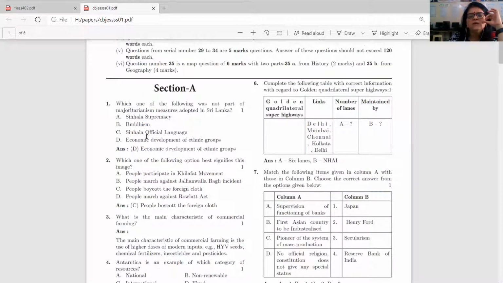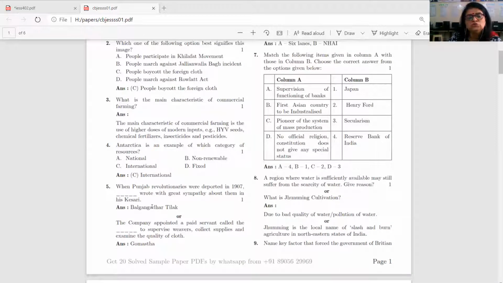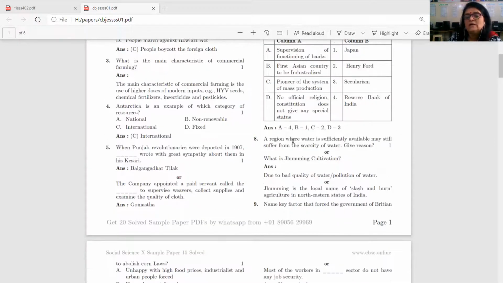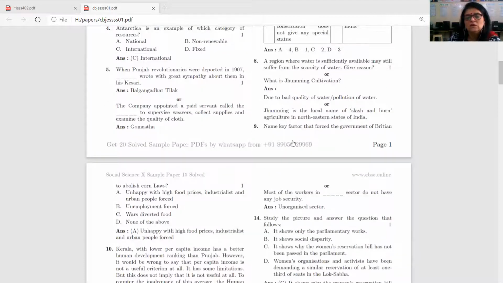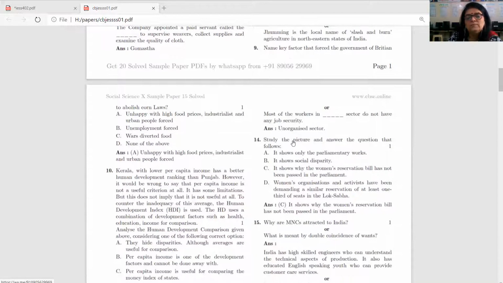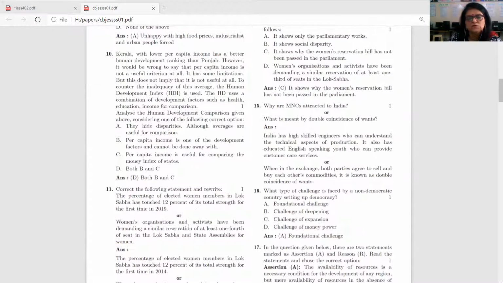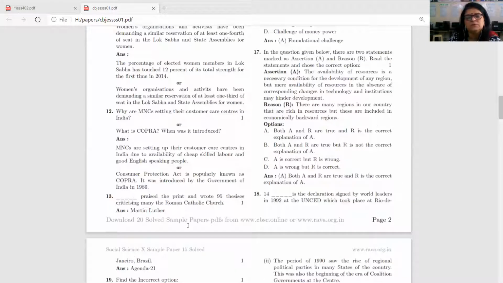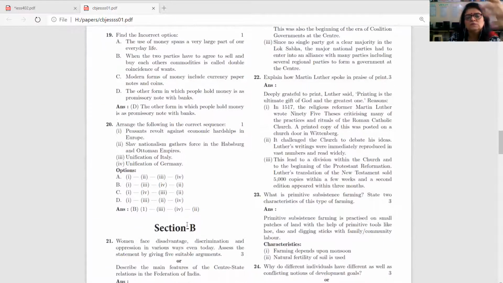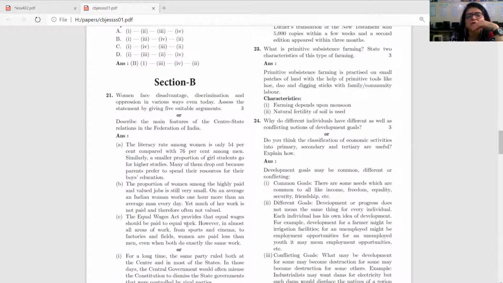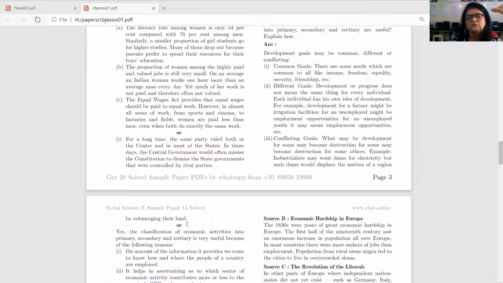You may get this kind of tables, columns. You may get MCQs, filling the blanks, one-line questions. You may get one case study, mainly for section B, and you need to write from the source.